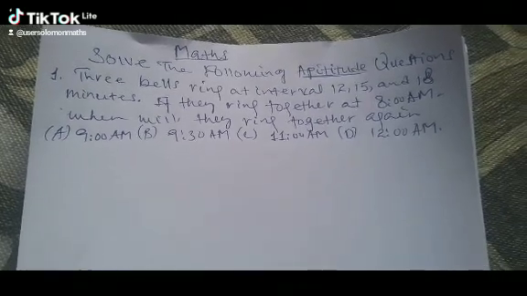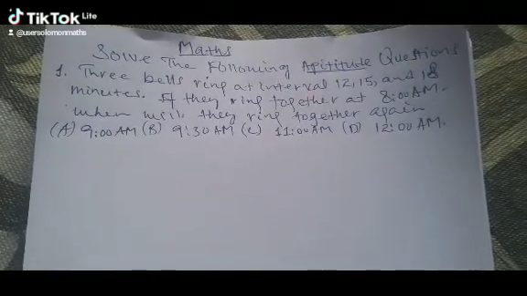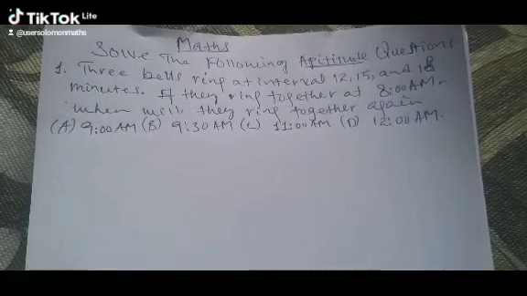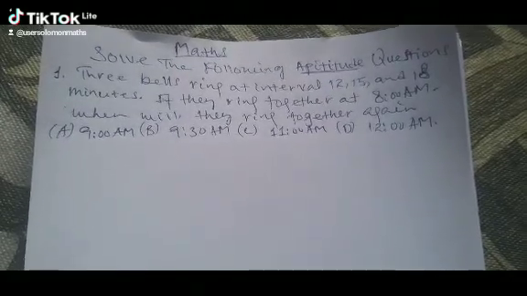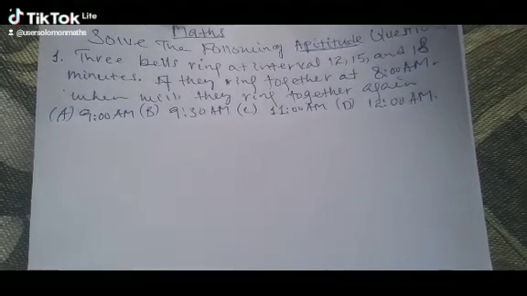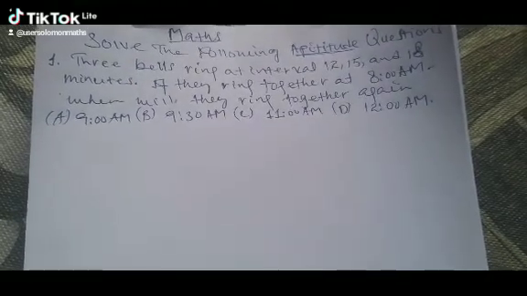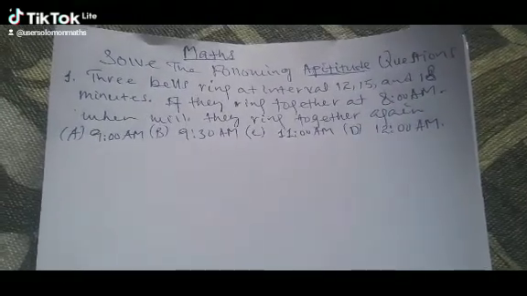Solve the following aptitude questions. The question says, if three bells ring at intervals of 12, 50, and 80 minutes, and they ring together at 8 a.m., when will they ring together again? The options are 9 a.m., 9:30 a.m., 11 a.m., 12 a.m. So how do you solve it?